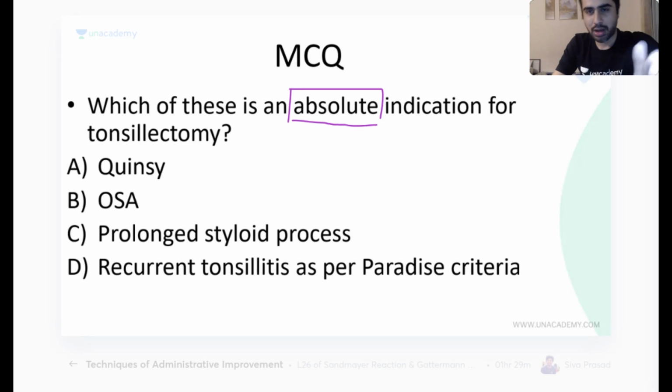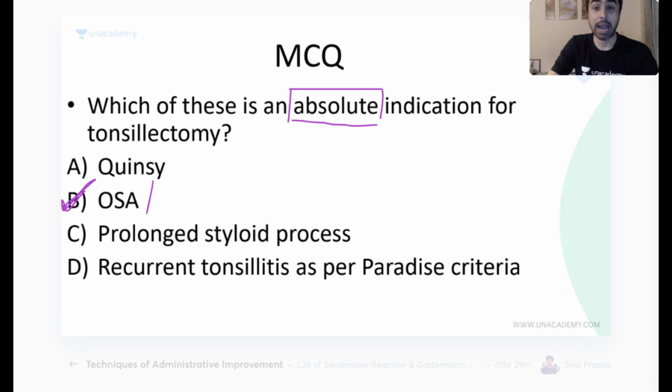Correct? Similarly, where possible, how many of us have had a tonsillectomy? I think out of the 50 of us, maybe 2-3 of us must have had. That's 4-5% of us. Means 95% of us had our tonsils. Sometime there must have been infection in our youth, but not everybody had a tonsillectomy. Most of us didn't have. So in which of these scenarios is tonsillectomy a must? The answer, there are only two absolute indications. Only two. The answer is OSA or obstructive sleep apnea.